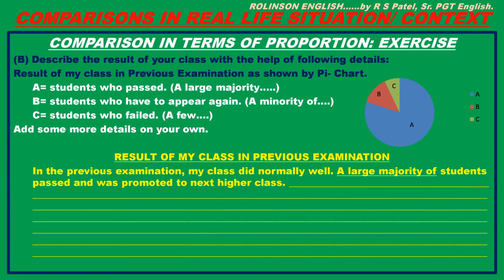Okay, add some more details on your own and complete a useful paragraph. Here is the hint, the beginning of the paragraph. Result of my class in previous examination. In the previous examination, my class did normally well. A large majority of students passed and was promoted to next higher class. Okay, see the use of a large majority of students and represented by segment A in the pie chart. Okay, I hope that you can do it now.